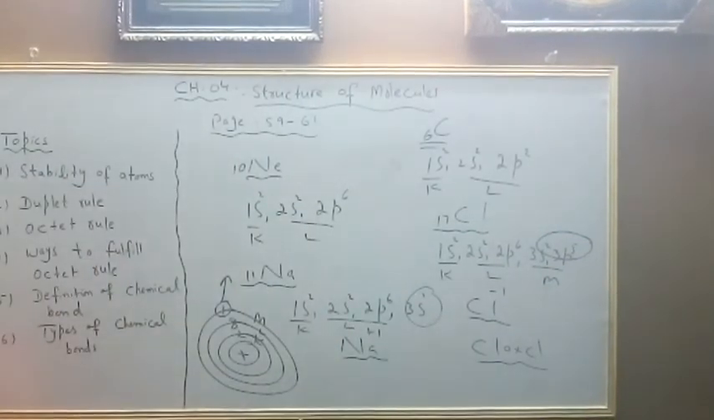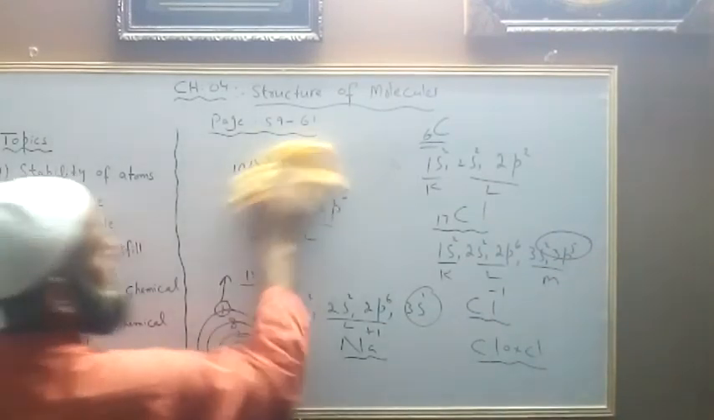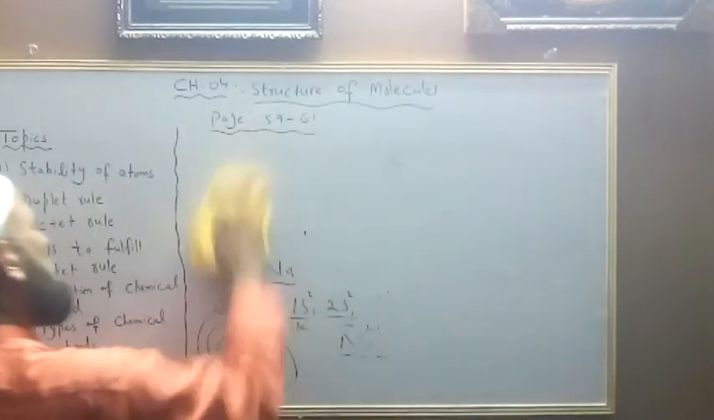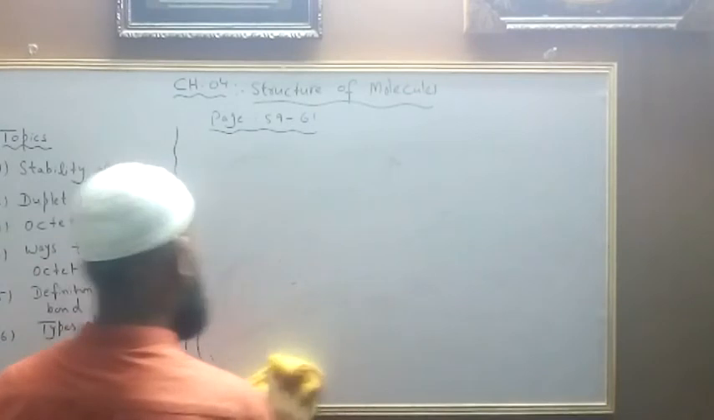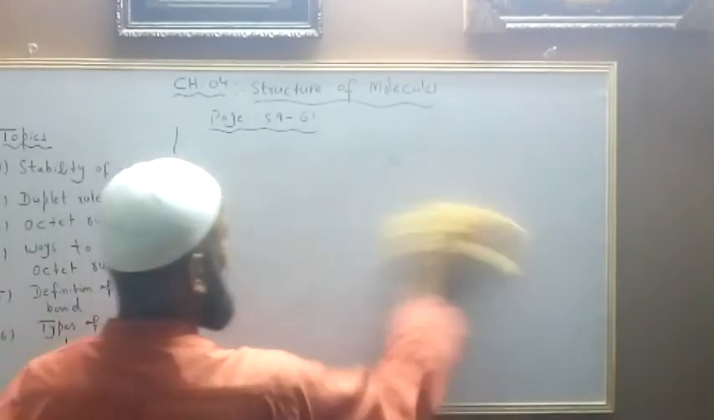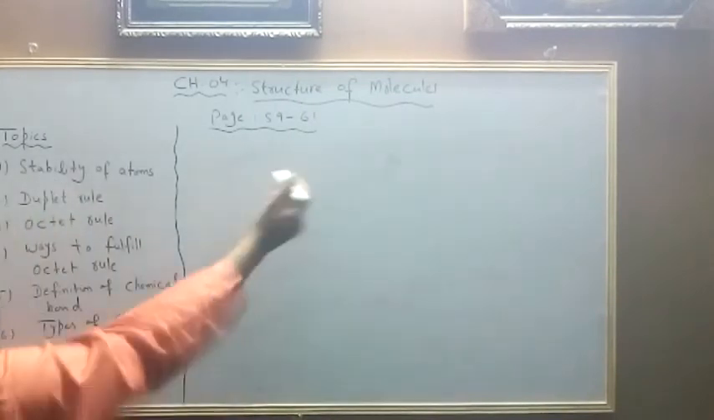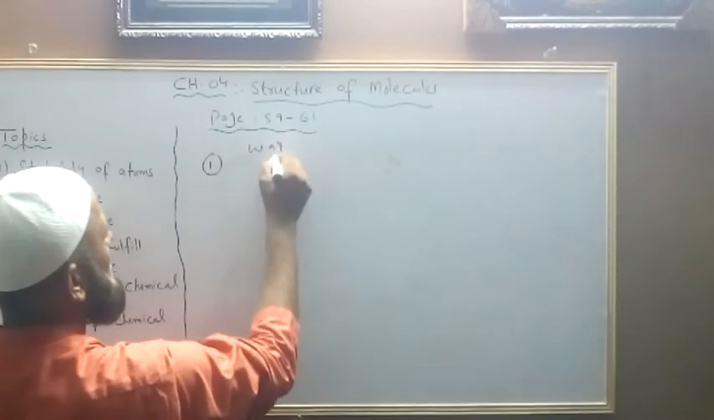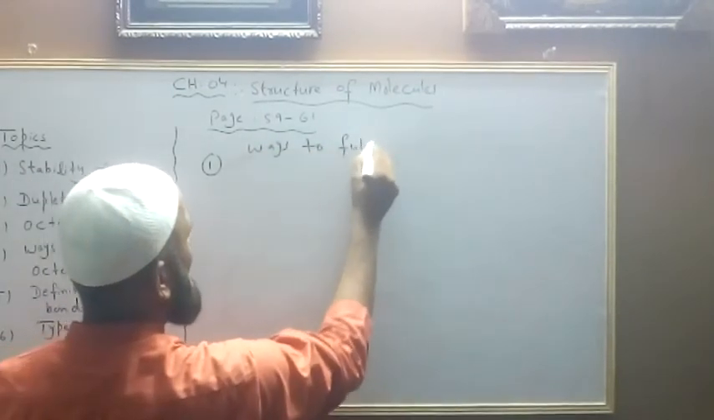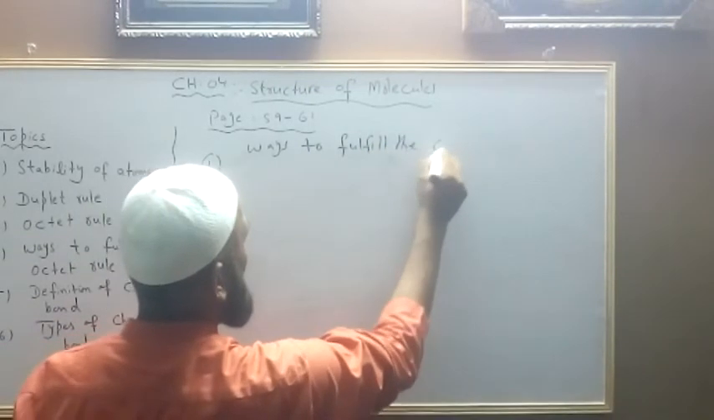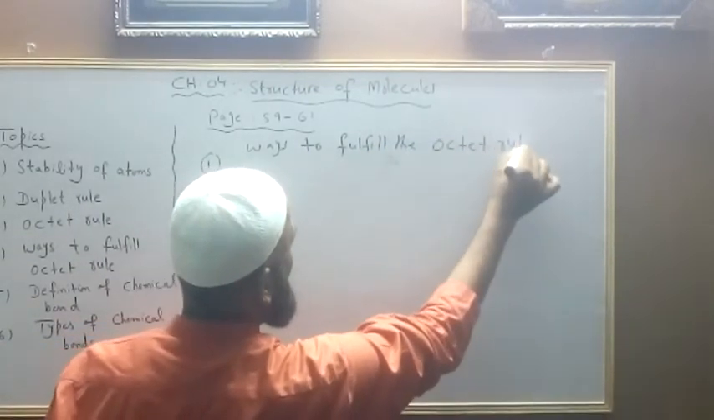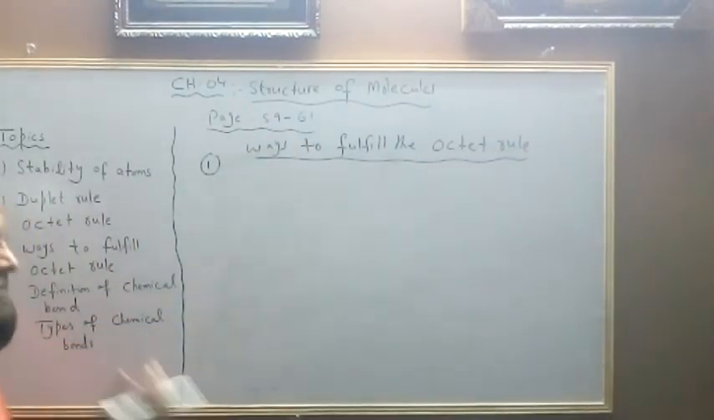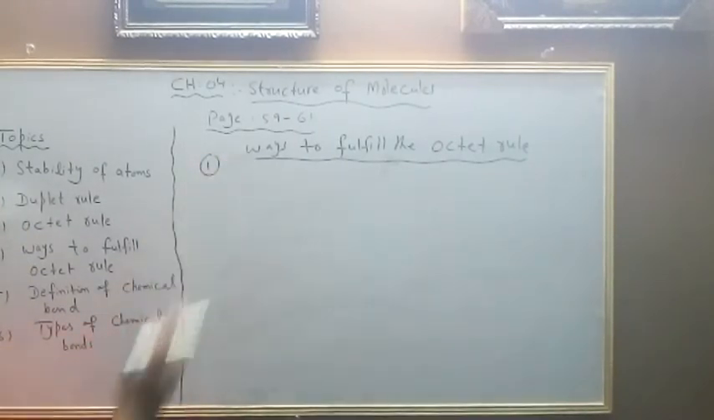Now let's discuss the ways to fulfill the octet rule. How do atoms and elements follow the octet rule? There are 3 ways to fulfill the octet rule. It has been mentioned at page number 60, and I hope you may see these 3 points in your book as well.